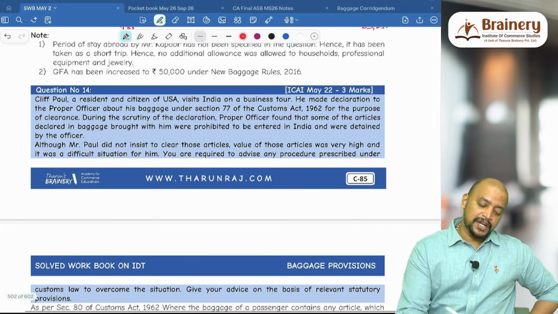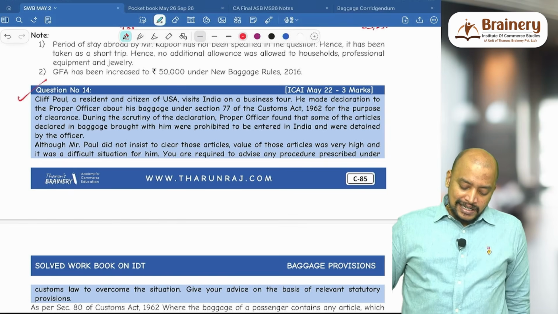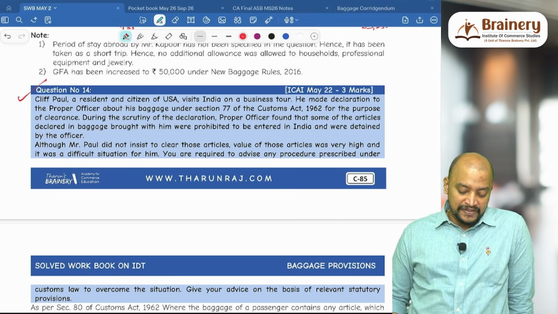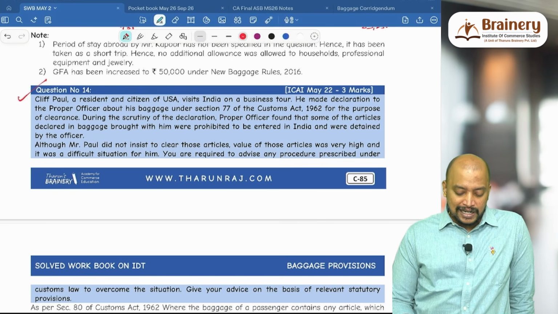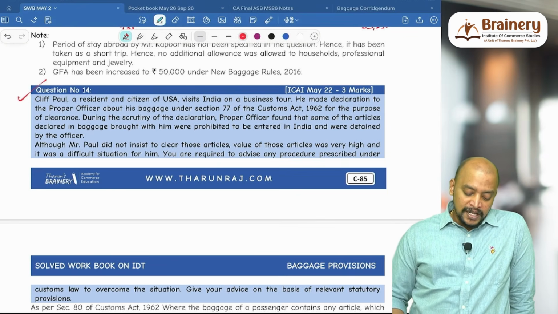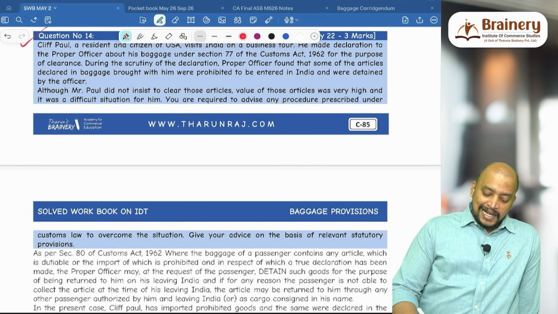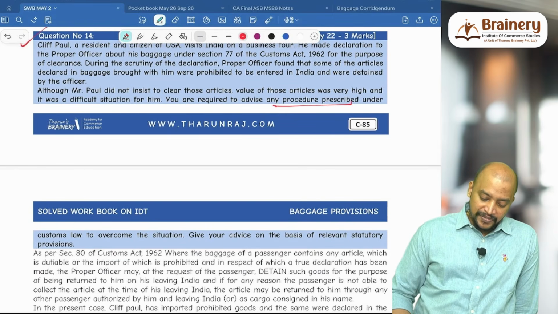Next, question number 14. Cliff Paul, a resident and citizen of USA, visits India on a business tour. He made a declaration to the proper officer about his baggage under section 77 of the Customs Act for the purpose of clearance. During the scrutiny of the declaration, the proper officer found that some of the articles declared in the baggage brought with him were prohibited to be entered in India and were detained by the officer. Although Mr. Paul did not insist to clear those articles, the value of these articles was very high and it was a difficult situation for him. You are required to advise any procedure prescribed under the customs law.